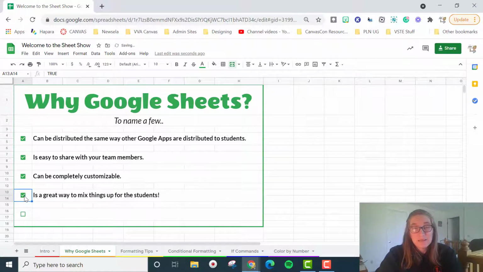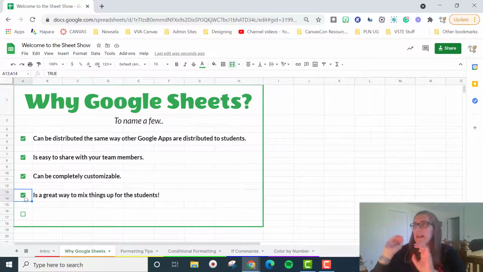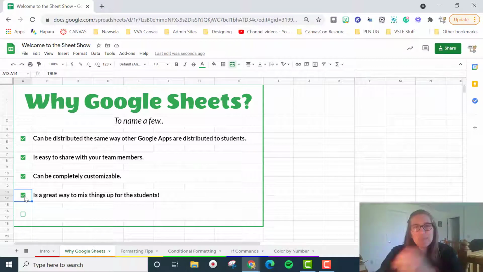It's a great way to mix things up for your students. Oftentimes, a lot of students probably have seen a bunch of drag and drops in Google Slides. This just kind of mixes things up a little bit. I would rotate between doing a Google Form, a Google Slide, and a Google Sheet, just to keep things a little bit fresh for my kiddos.